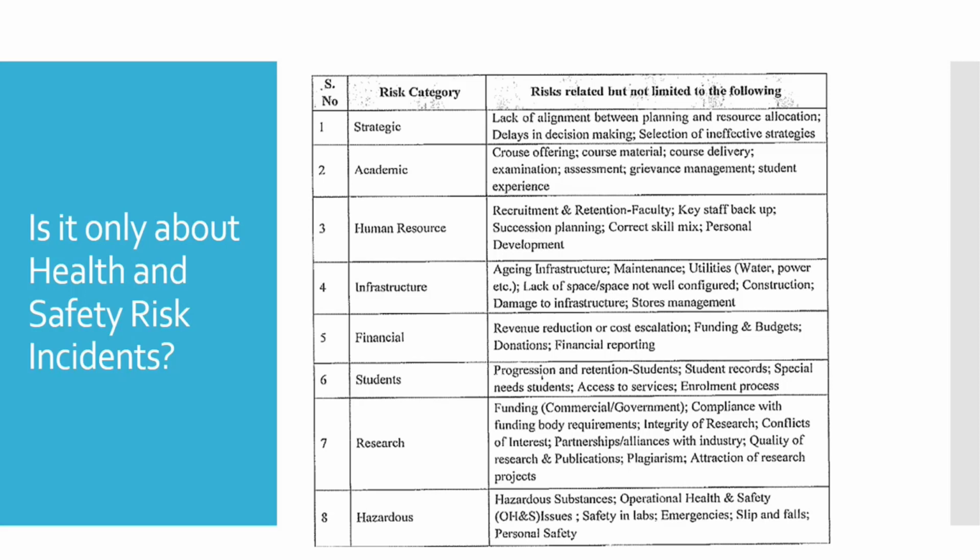Whatever you find that is not good, is bad, is happening, that is considered a risk. So you can just report that in the ORMS system. These are the basic categories of risk, and you can find the details of what we mean by strategic or academic or human resource risk, etc. in this table.